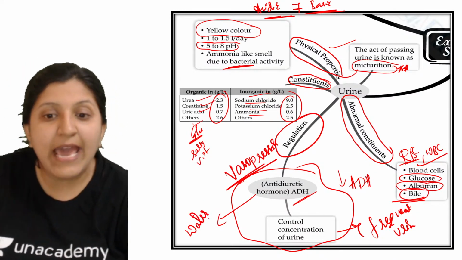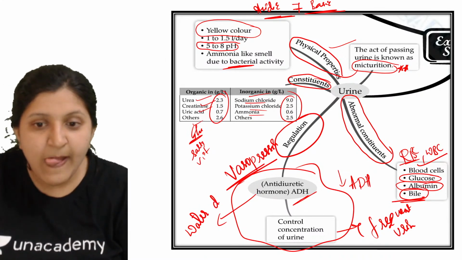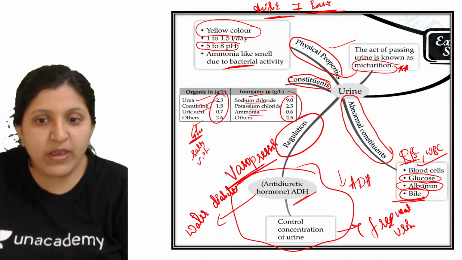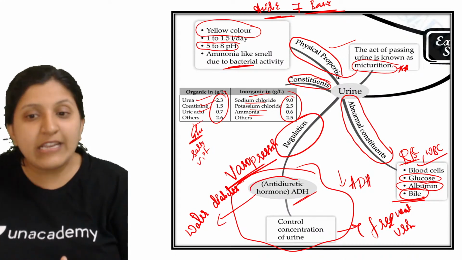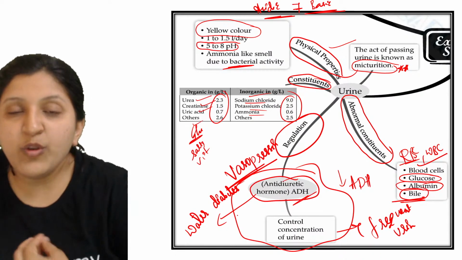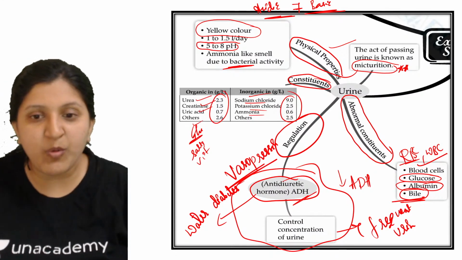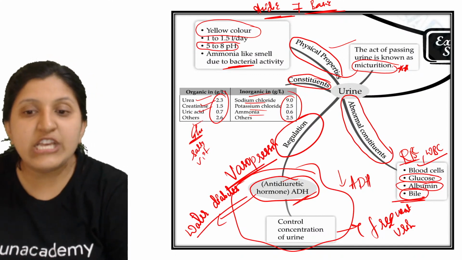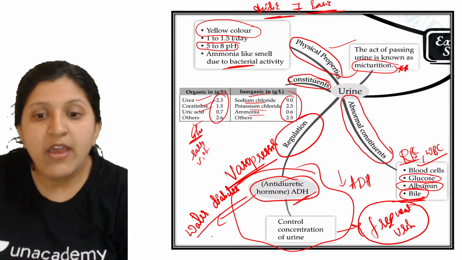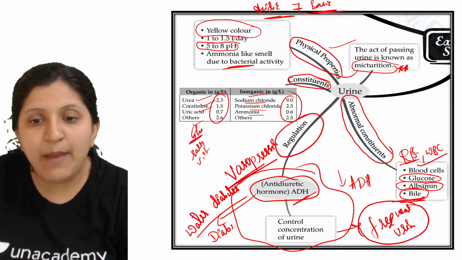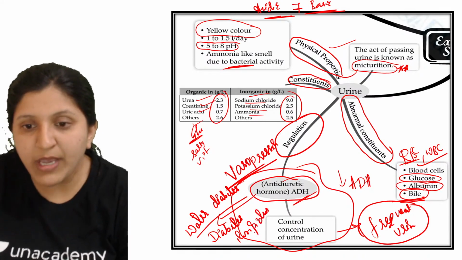Or diabetes insipidus. If you observe such individuals, they usually urinate more and more, because very little antidiuretic hormone is being secreted, or there might be complete stoppage of ADH. It is causing a condition called water diabetes. The main symptom is frequent urination, which is also called diabetes insipidus.